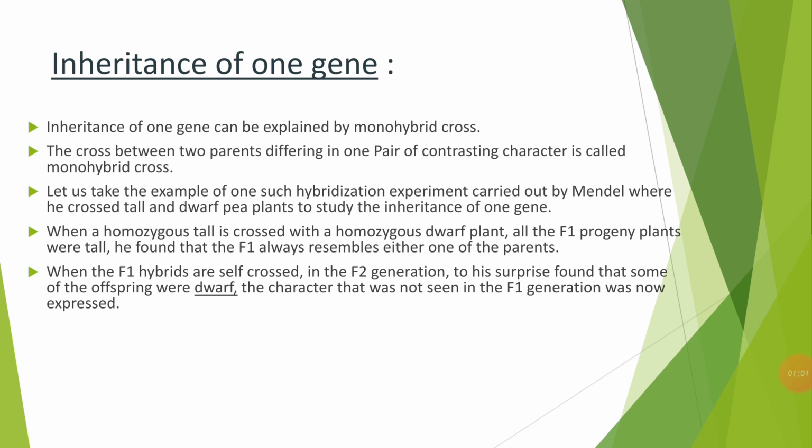So he has taken two plants here. One is homozygous tall and one is homozygous dwarf. These two plants differ in only one trait, that is the stem height. One plant has a tall stem and the other is dwarf. When he crossed these two plants, which differ in only the stem height, he observed that all the F1 progeny were tall. Right? So they resemble only one of the two parents.